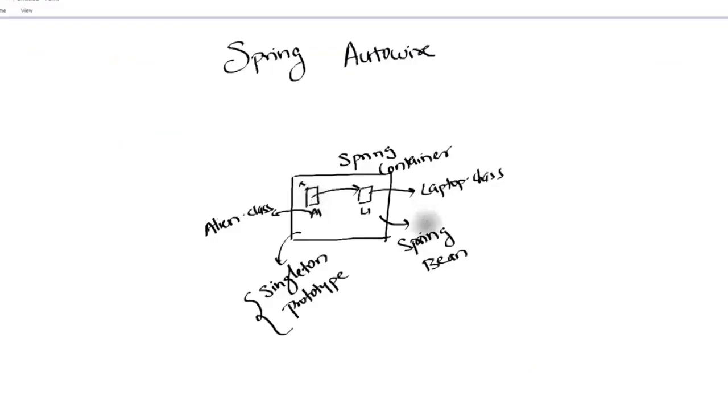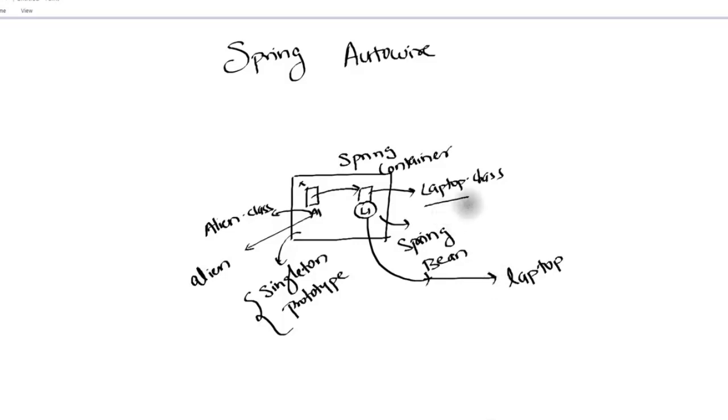So when you say AutoWire, it will try to connect because A1 has an instance. I mean, alien object needs an instance of L1 or a laptop object. So it will search for the type, okay? By default, AutoWire searches for the type, not for the name. L1 doesn't matter. In fact, by default, the name is not even L1. The default name for anything is laptop itself, but with small l. The default name for this A1 object is not even A1. It is small a alien. So you can search by name as well, but we want the type here.